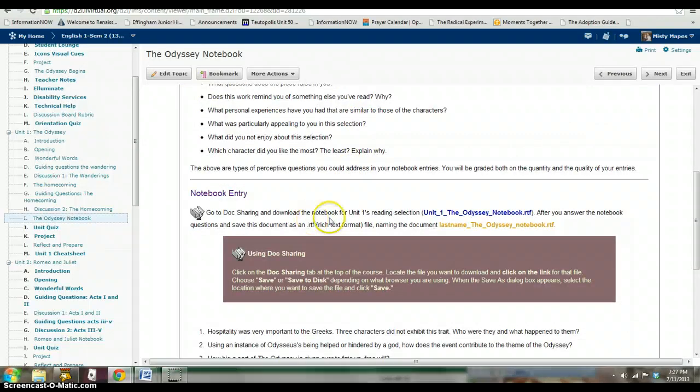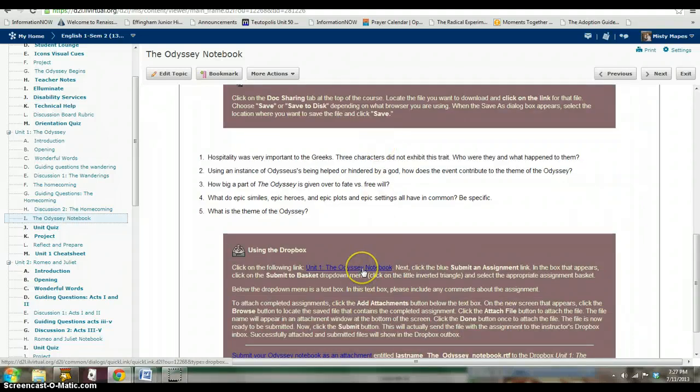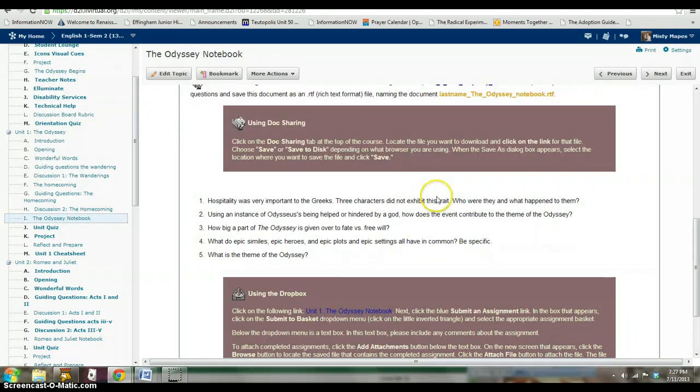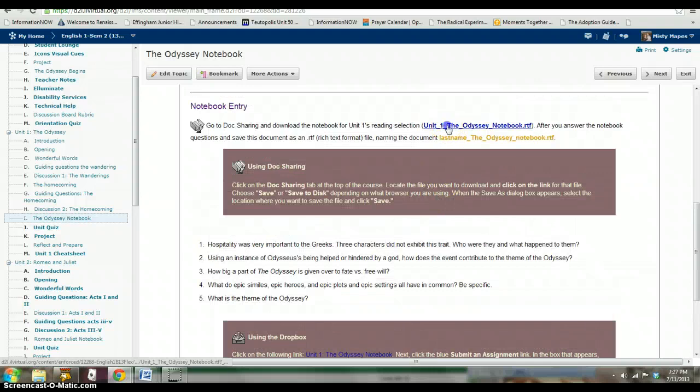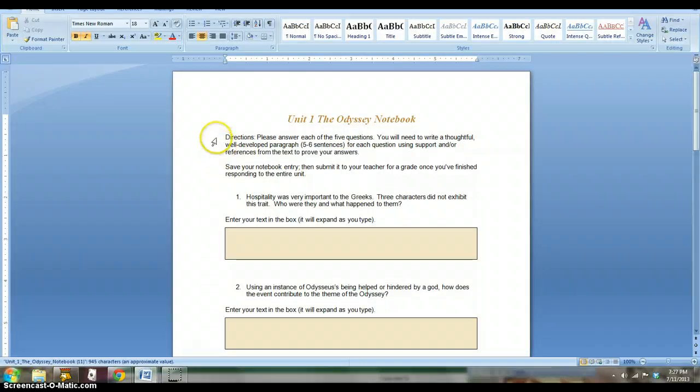And then it has the notebook entry, and it tells you this is where you can download the assignment. And then further on down the page, it tells you how to upload the assignment to the Dropbox. So I'm going to go back up here, and we're going to download the assignment and look at it together. You'll open up this particular RTF file, and it has the directions right here, and it says please answer each of the 5 questions below.